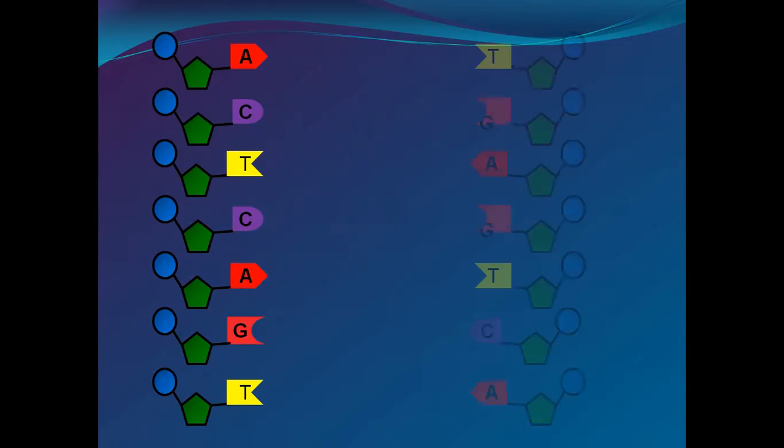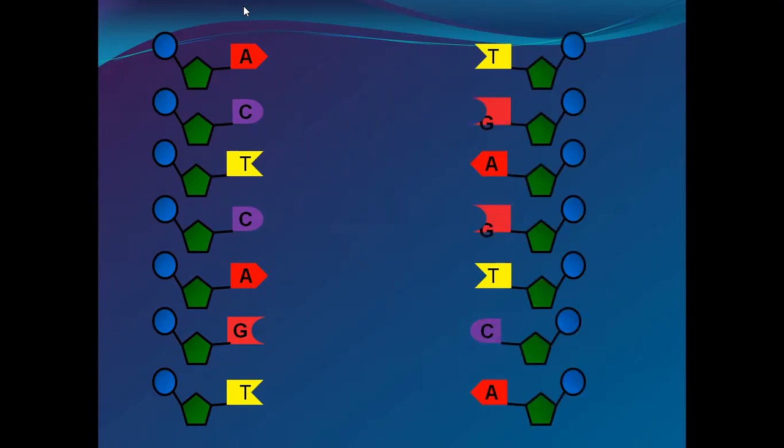So see here, another one. A is opposite thymine. Here C is opposite guanine. Here adenine. Again here there is C, here guanine, adenine, thymine, guanine, cytosine, thymine, adenine, and these are opposite purines, and these are pyrimidines.